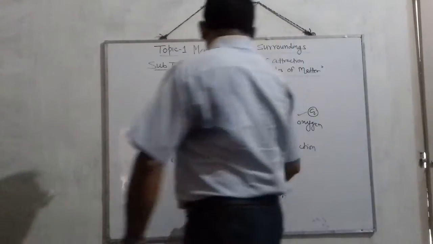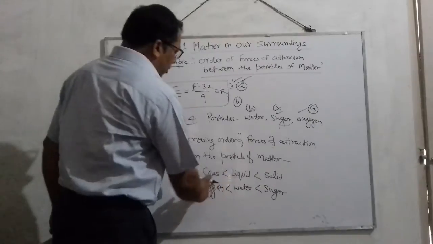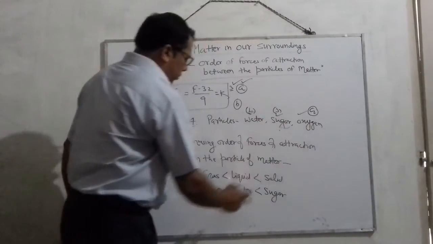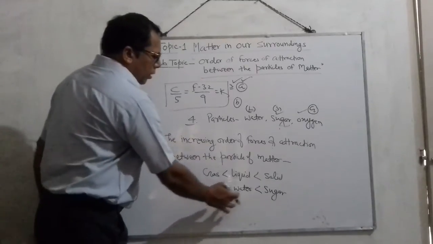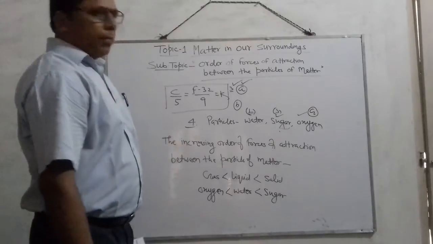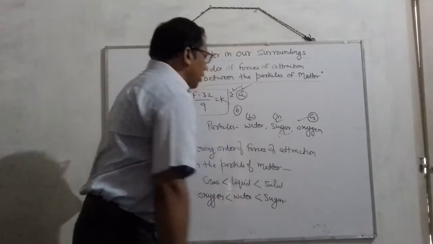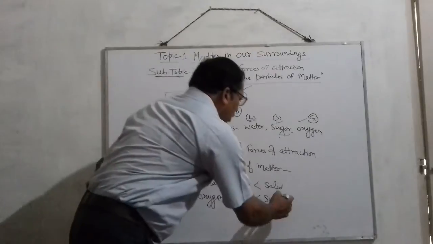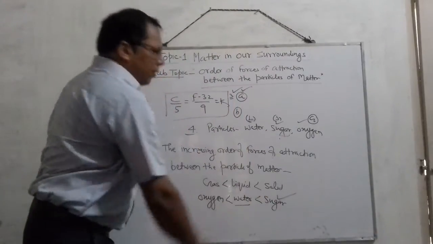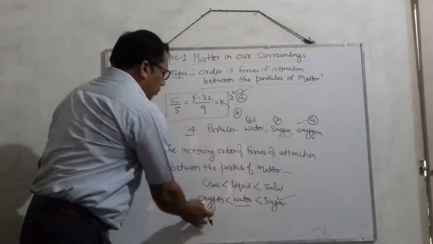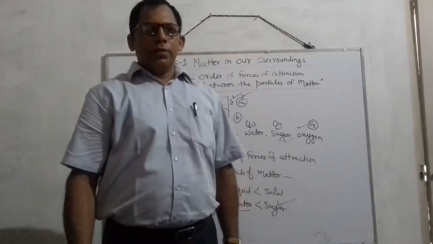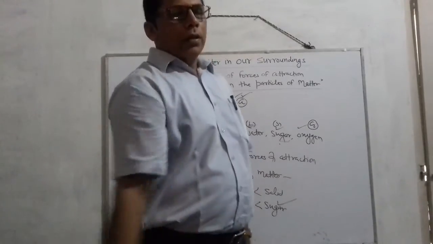Alright. So this is the order of forces of attraction between the particles of matter in water, sugar and oxygen. First will be oxygen, then water and then sugar. Clear? It means the forces of attraction between the particles of sugar will be higher, in water will be less than sugar, and will be negligible in comparison to both in the case of oxygen. This is the meaning of this point.